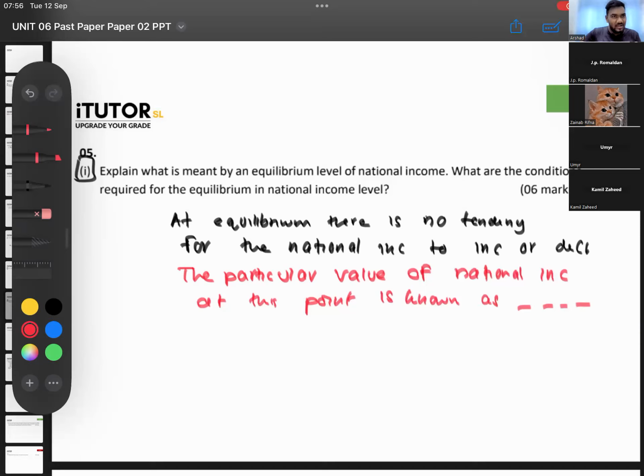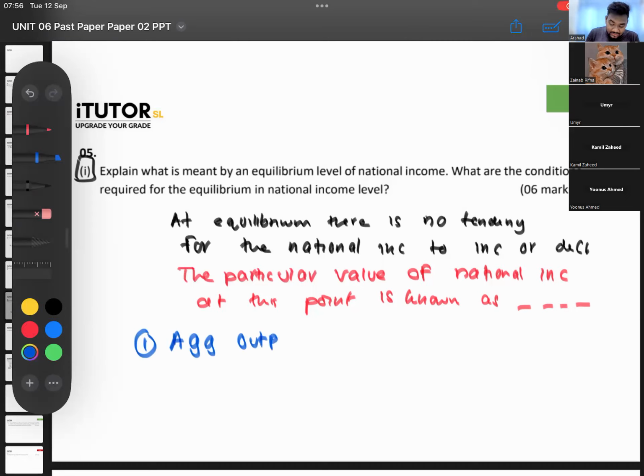And you can then further go and say further, right? Also in this situation, the aggregate demand would equal the aggregate supply in the economy. So you can go on and add. Okay. And then, guys, what are the conditions needed? The conditions needed, number one, what should happen? Guys, don't just say Y equals E, right? Be very specific with what you're writing. You can say the aggregate output will equal the aggregate expenditure. So in other words, you can say Y will equal E.